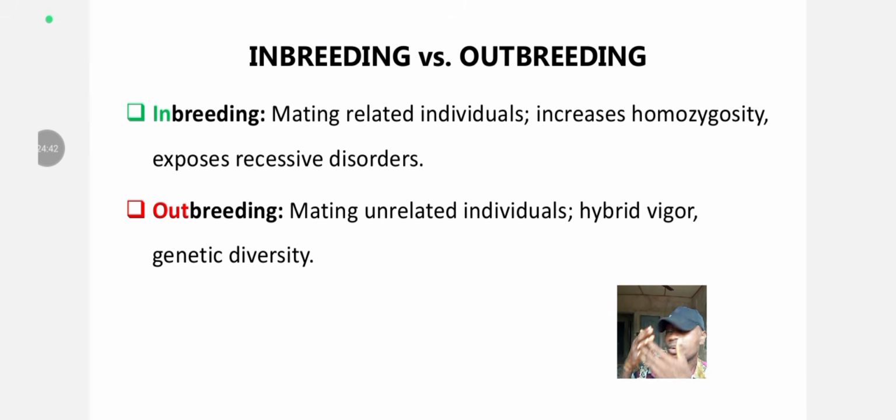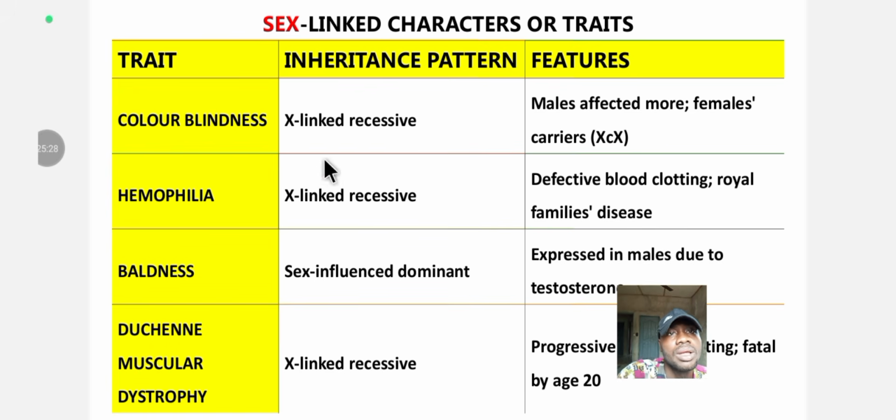So if you get goats for the house, don't say that if the mother has given birth and the kid has grown, you let it mate with the mother again so she gives birth again. No, you are killing the family of the goats. So outbreeding is simply mating unrelated individuals. They are not related. You outbreed. You bring another mate from another community. Okay, they are unrelated.